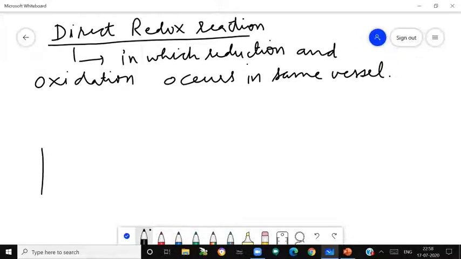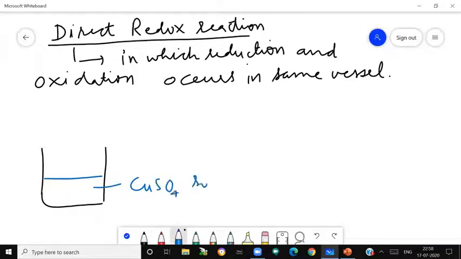Let us suppose we have a beaker. In the beaker we have taken copper sulfate solution. Actually copper sulfate aqueous solution is blue in color. In this copper sulfate solution we have dipped a zinc rod, a zinc strip or zinc rod, you can say.